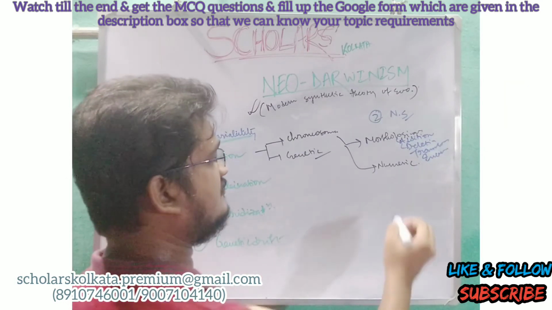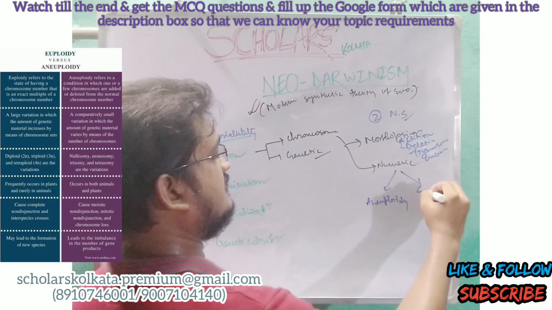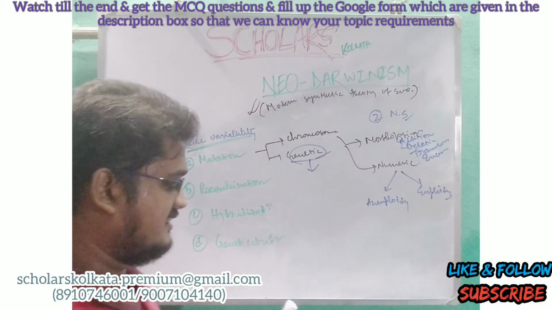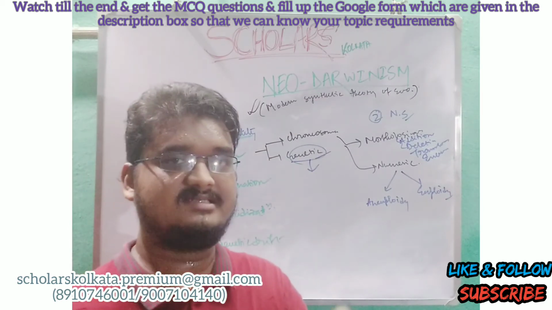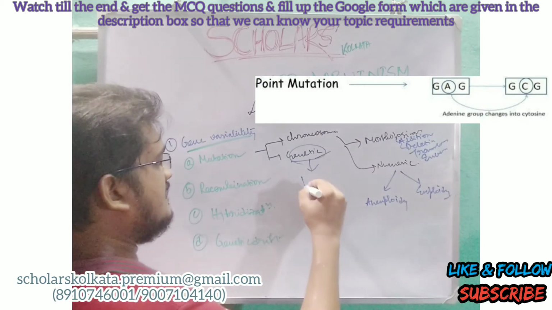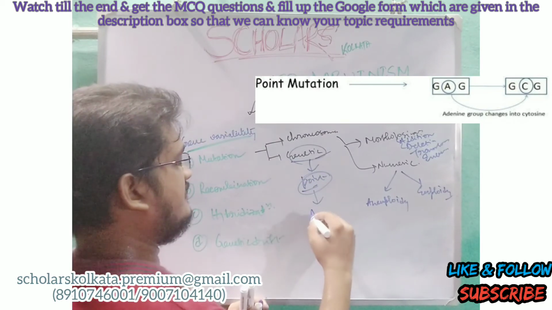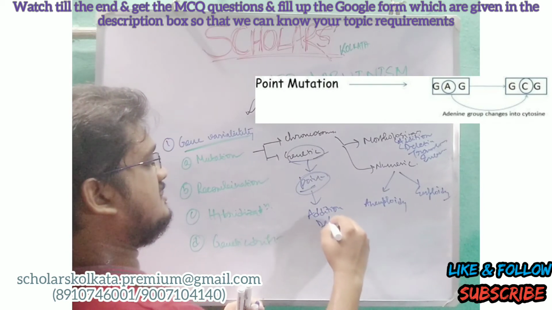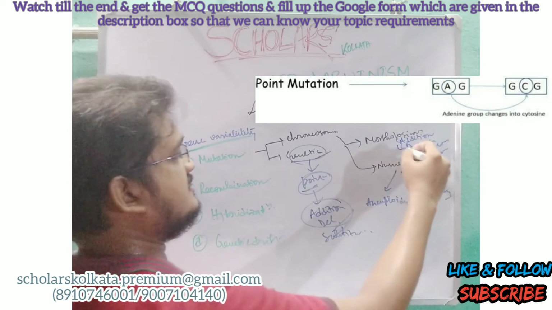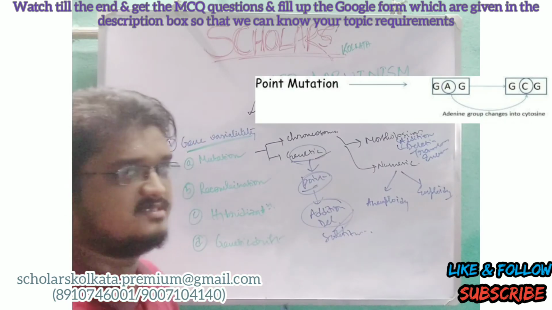So now the numeric process. The numeric process has also two types, called aneuploidy and euploidy. Okay. Now the genetic mutation. What is genetic mutation? Genetic mutation is the mutation where the change occurs at a particular point or in a particular nucleotide. So it happens at a particular point, and through particular techniques, including addition, deletion, and substitution. Okay, addition and deletion are the same as the previous one, but in this case it is the addition and deletion of a particular nitrogenous base, and substitution means a base is substituted.